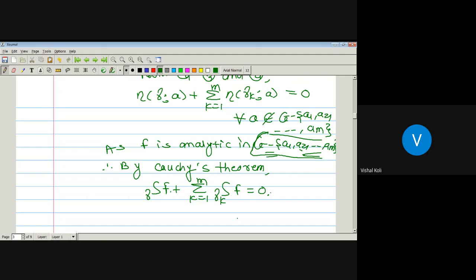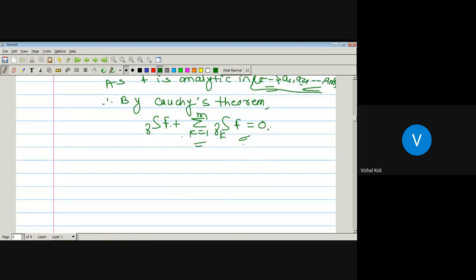Whenever we take the sum, 0 plus 0 plus 0 is again 0. So here we get the integral over the curve gamma of f plus the summation k running from 1 to m of the integration over the curve gamma k of f equal to 0.